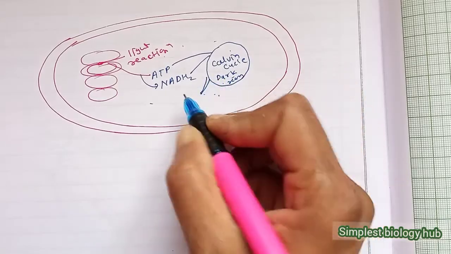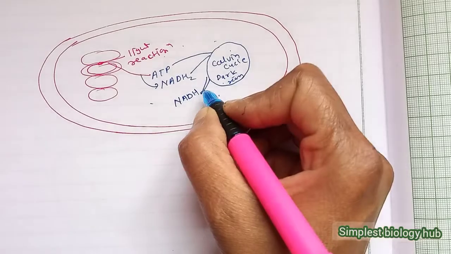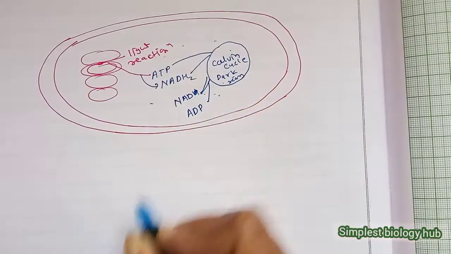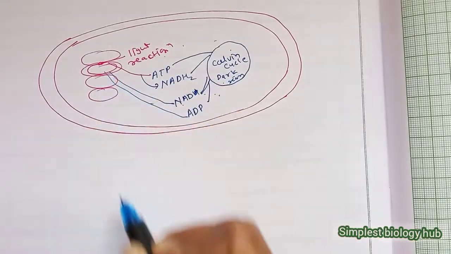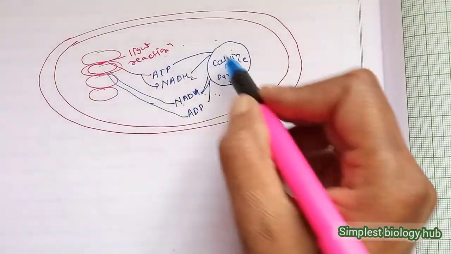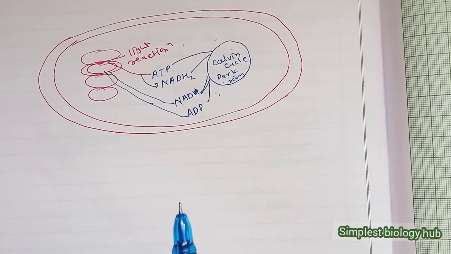In the Calvin cycle, it takes the energy and converts it into energy-less compounds, that is NADP and ADP. That NADP and ADP again go to the thylakoid membrane. They are recharged by the light reaction and again come to the Calvin cycle. In this way, the whole process of light reaction and dark reaction continuously takes place during photosynthesis.